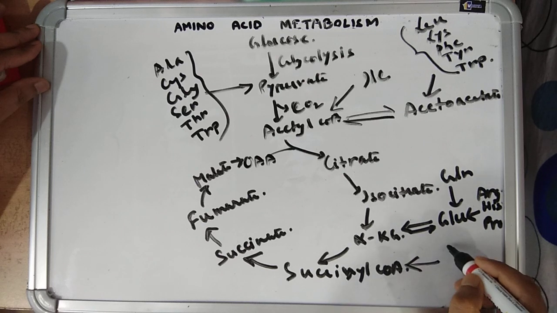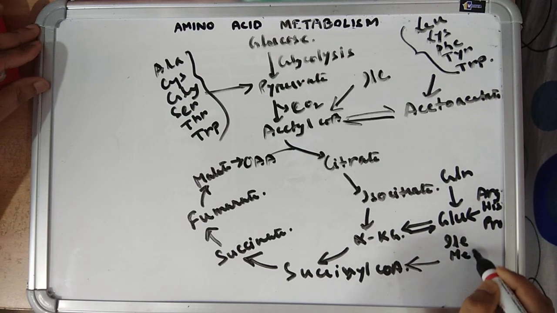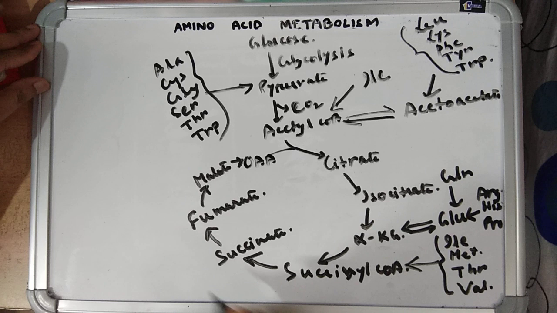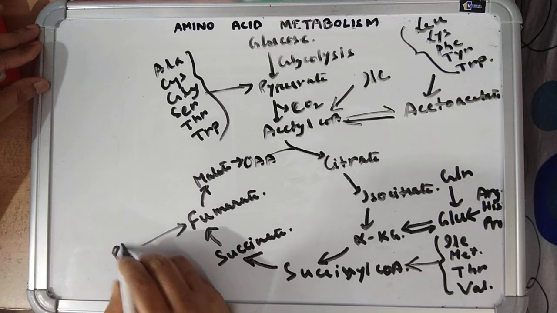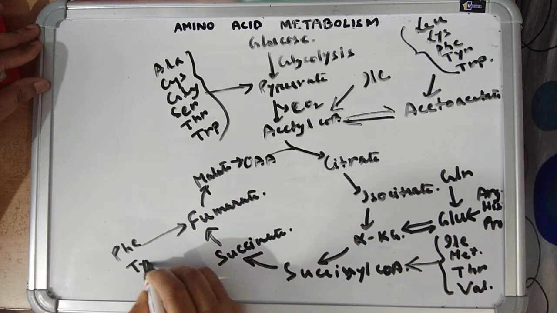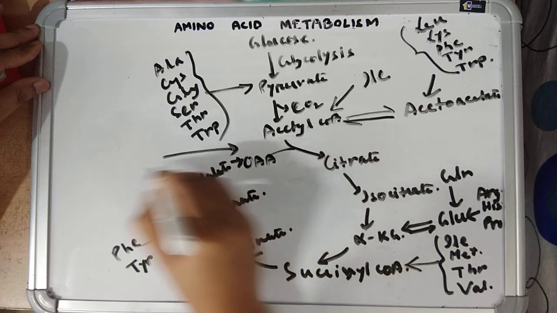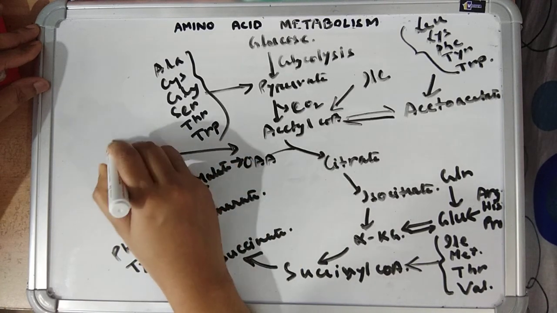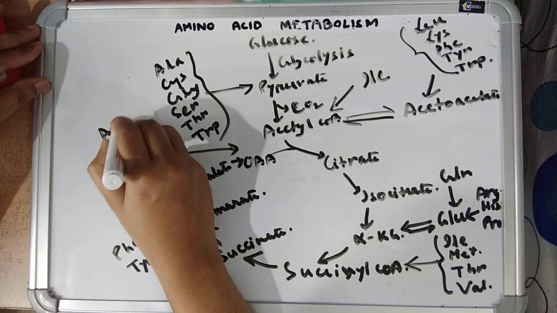Succinyl coenzyme A is given by 4 amino acids: isoleucine, methionine, threonine and valine. Fumarate is given by 2 amino acids: phenylalanine and tyrosine. Oxaloacetate is given by aspartate. Aspartate is given by asparagine.